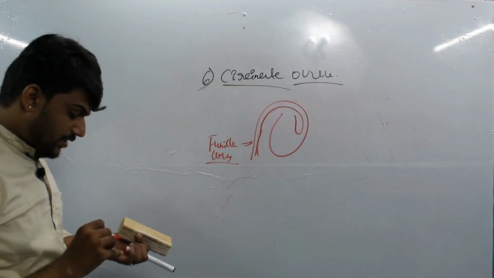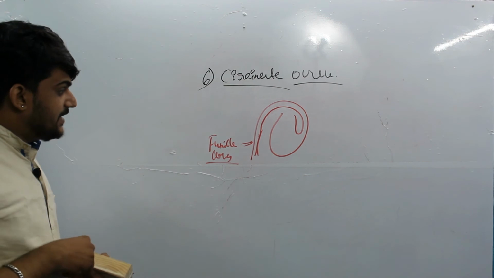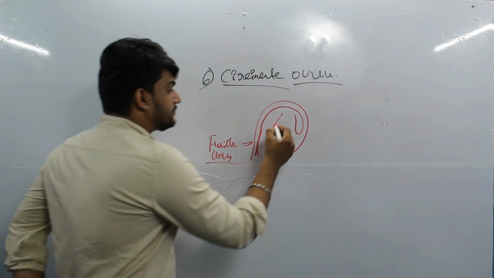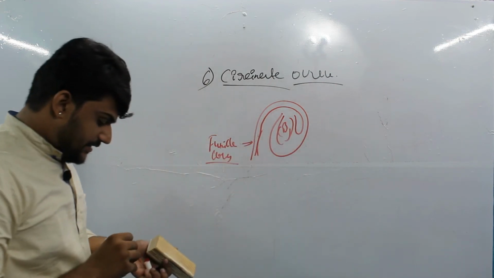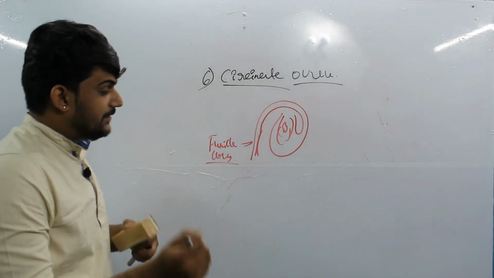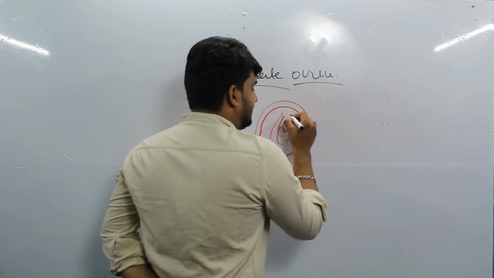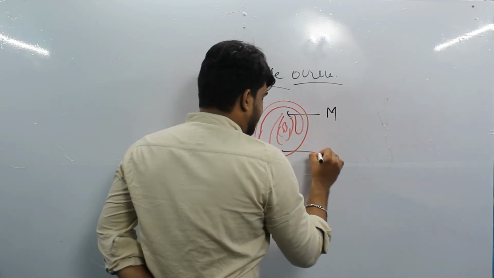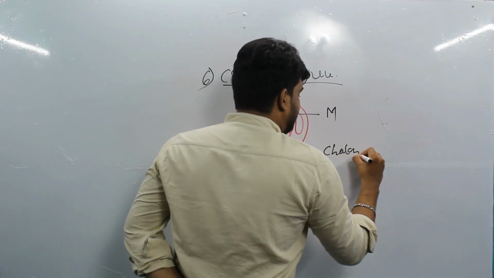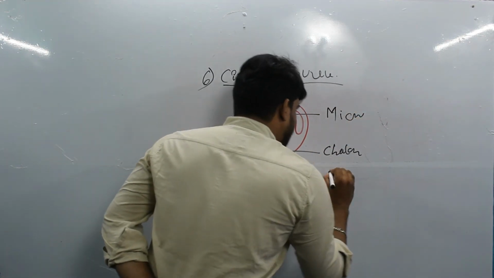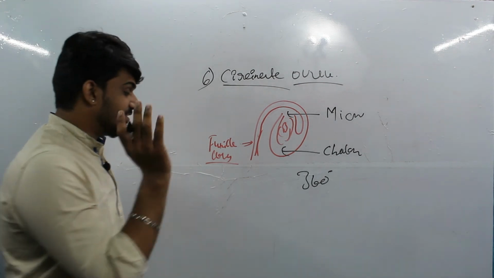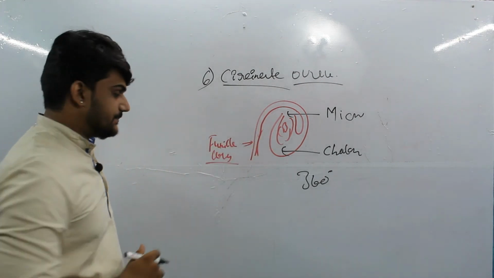The whole ovule has turned 360 degrees, with the chalaza and micropyle rotated 360 degrees.